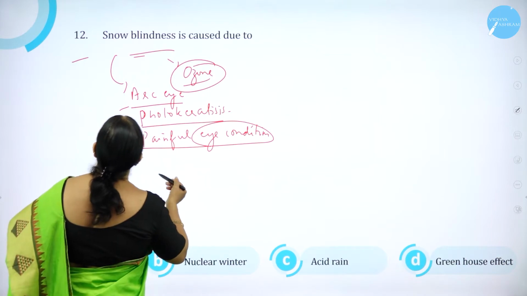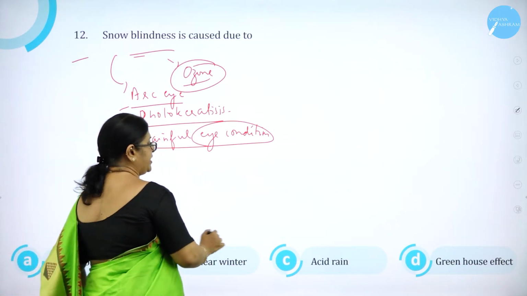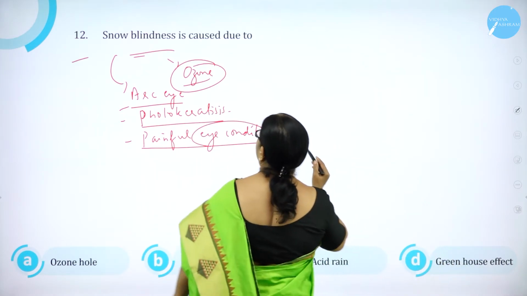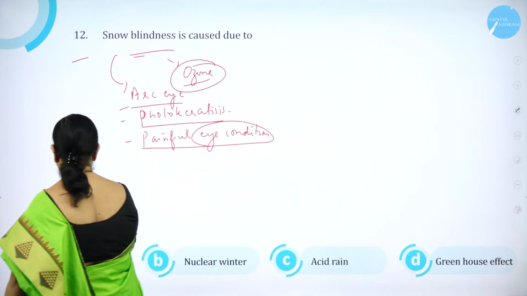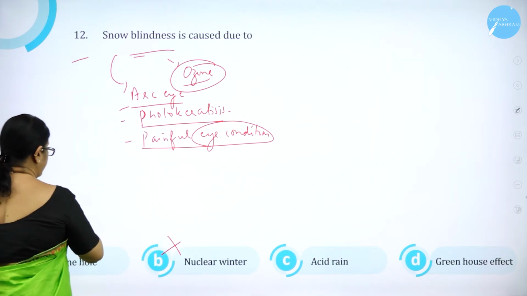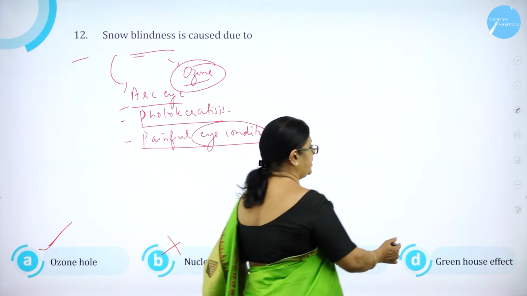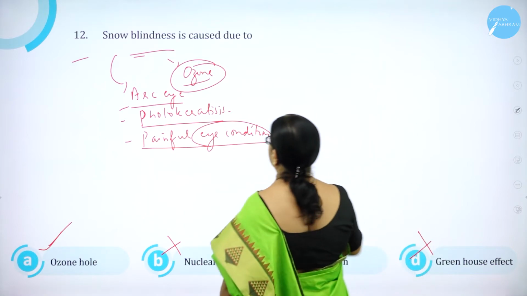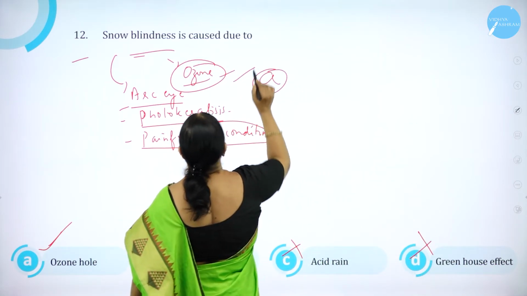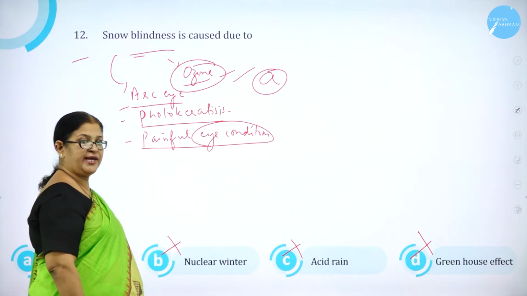So what are the options given? A, ozone hole; B, nuclear winter; C, acid rain; D, greenhouse effect. So it is mainly due to the ozone hole. Nuclear winter, no. Acid rain, no. Greenhouse effect is wrong. So option A is correct.